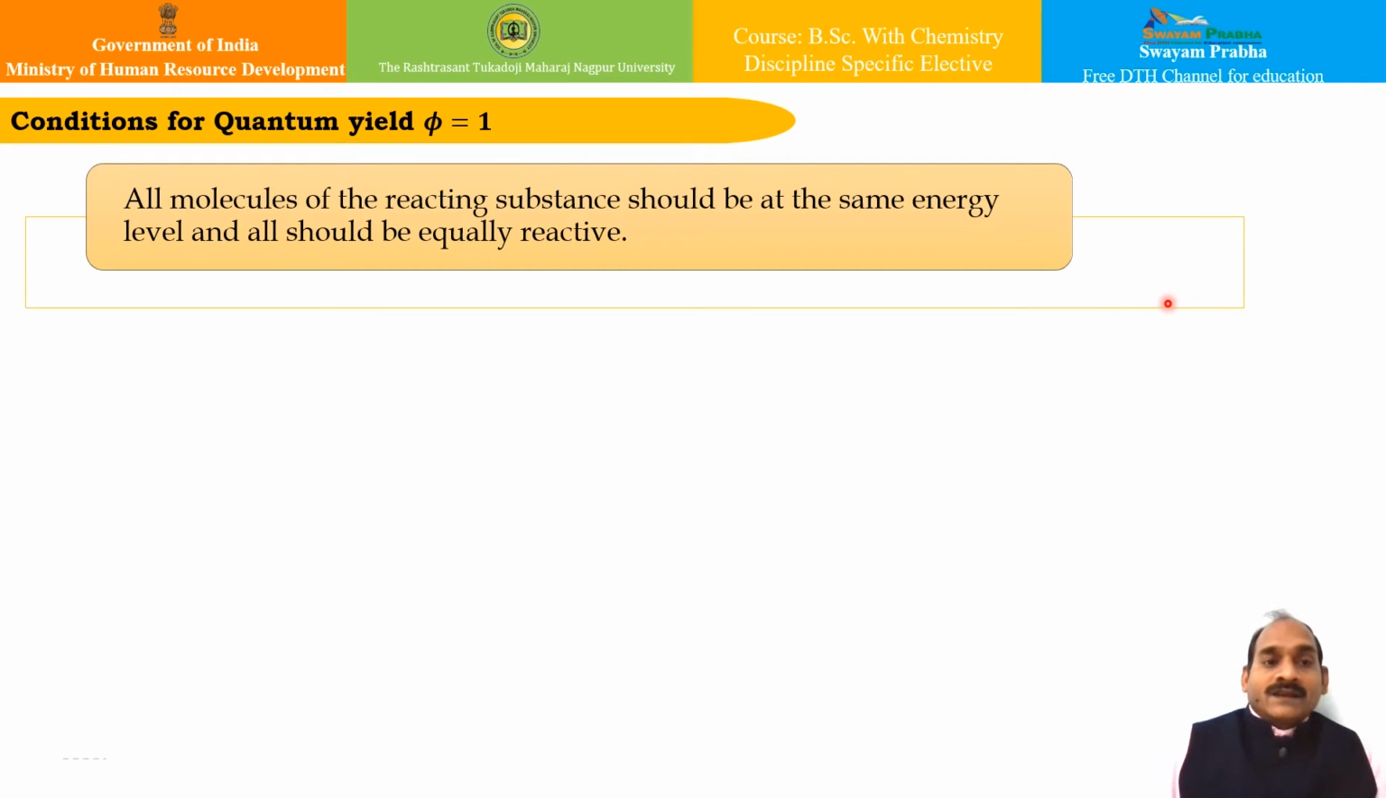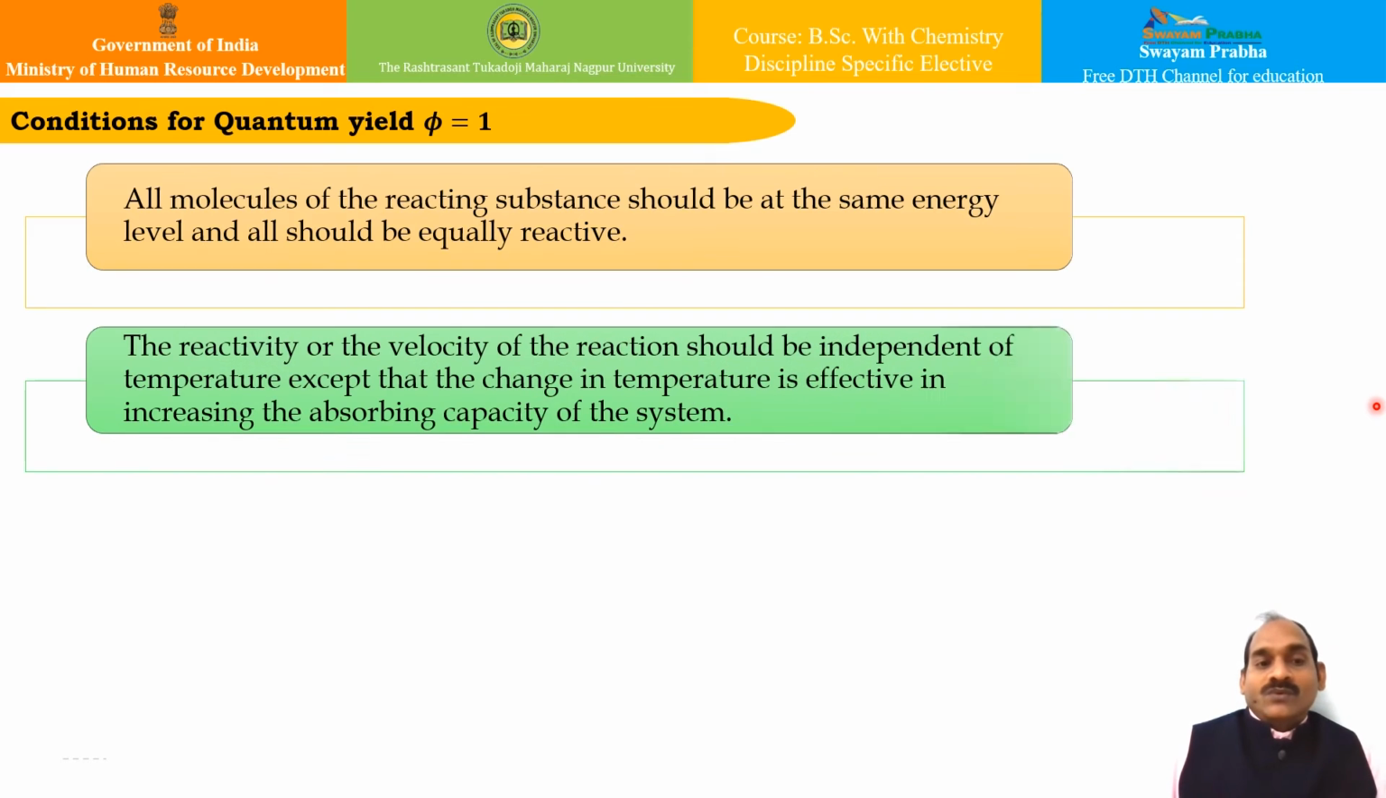What are these conditions? These conditions are, say, all the molecules of the reacting substance should be at the same energy level and all should be equally reactive. This is one of the important conditions. If this is so, your quantum yield will be equivalent to 1.